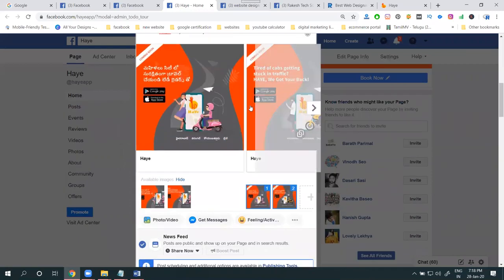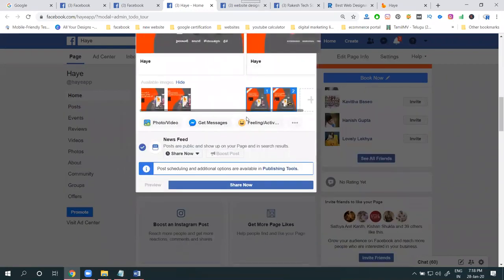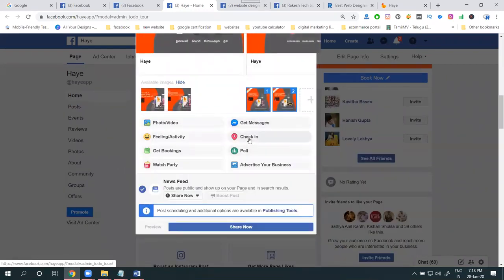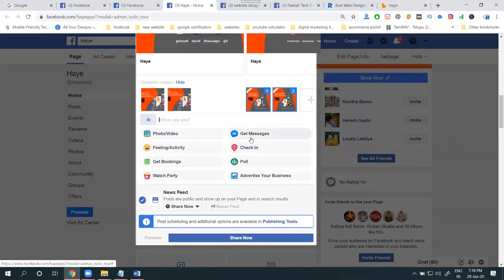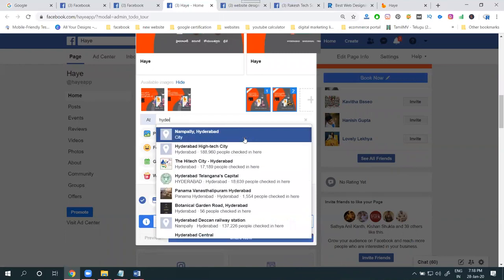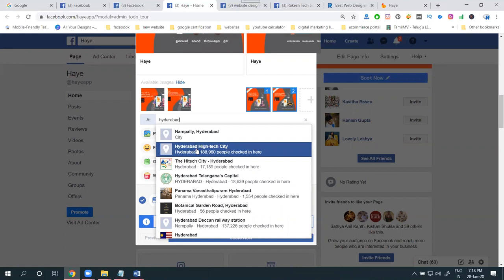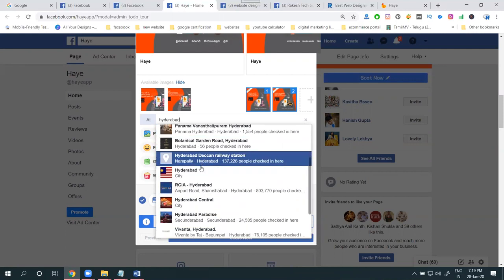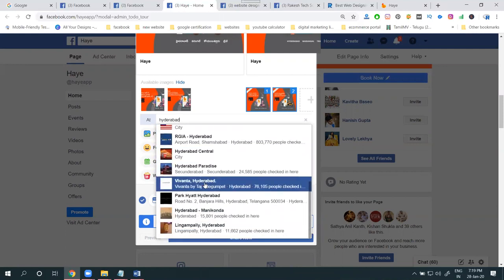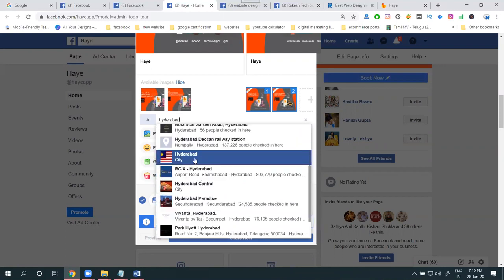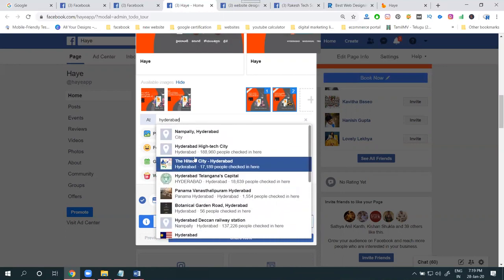Everything is done. Here, a very important point is called check-in. Where the poster goes, select check-in. Select it. The name is Hyderabad. A lot of options are there. In this, we can select an option here. Just scroll down in this option. They are called Hyderabad and Telangana. The city will be selected as Hyderabad and Telangana. So we can go for it.